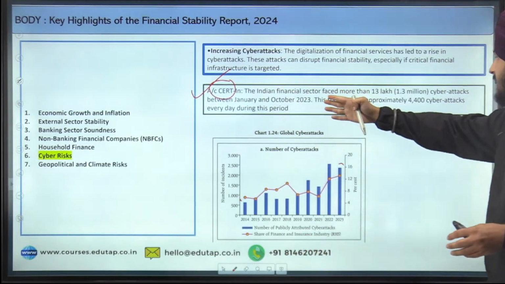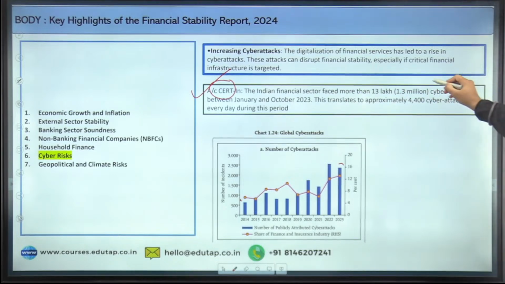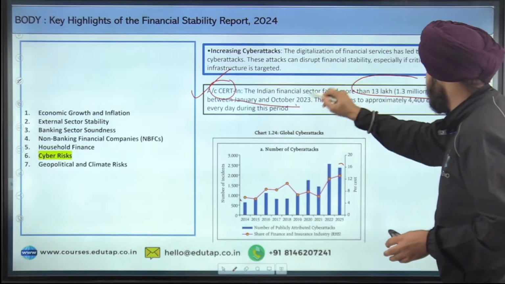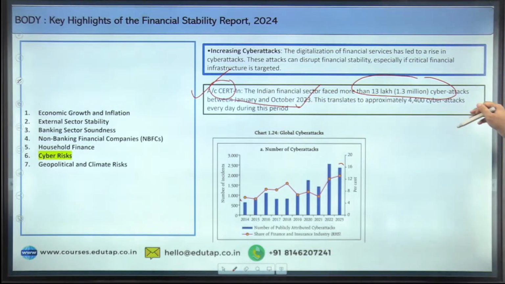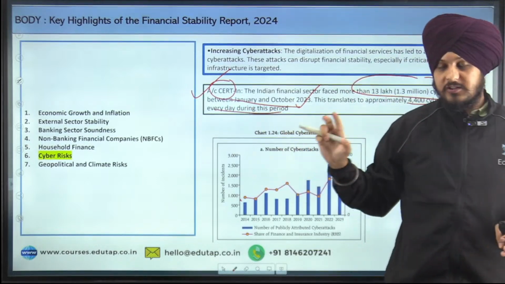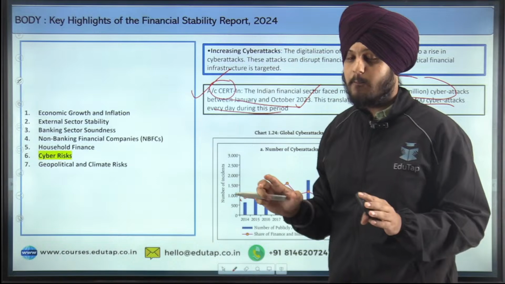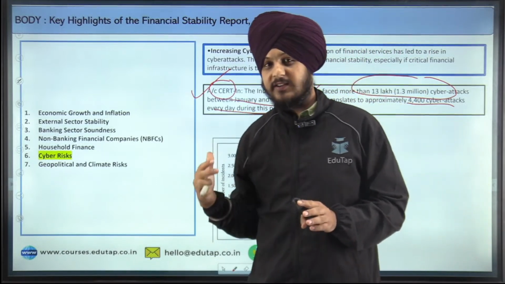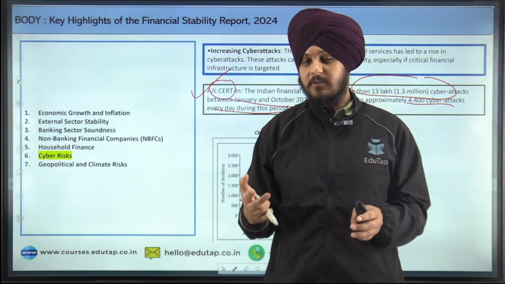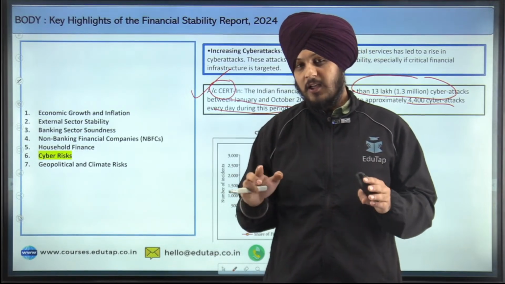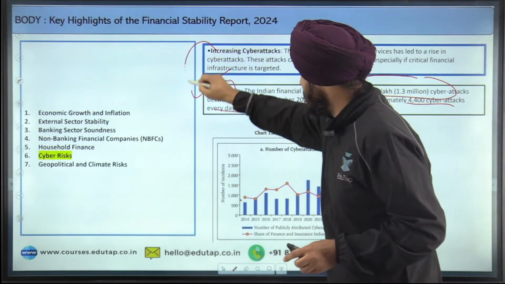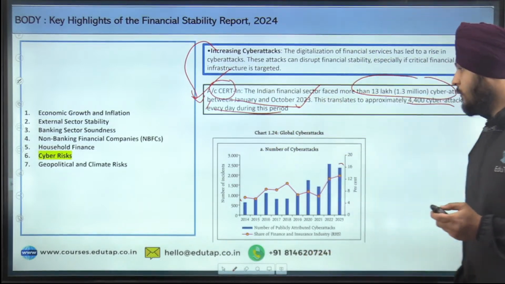So as per CERT-In, the Indian financial sector faced more than 13 lakh cyber attacks between January and October 2023, and this translates approximately to 4,400 cyber attacks every day during this period. So this is the important data that has been highlighted by CERT-In, and you can remember this data. You can use it in your multiple answers, if the question is regarding cyber security or banking, with respect to the increasing cyber attacks in India. Fine, I hope it is clear to you.